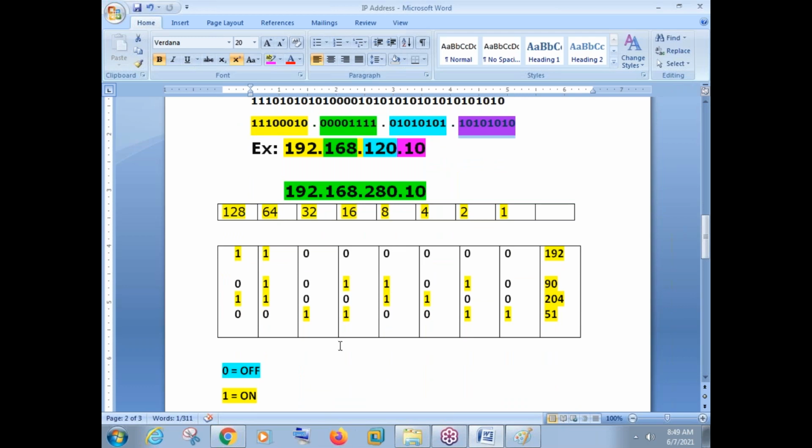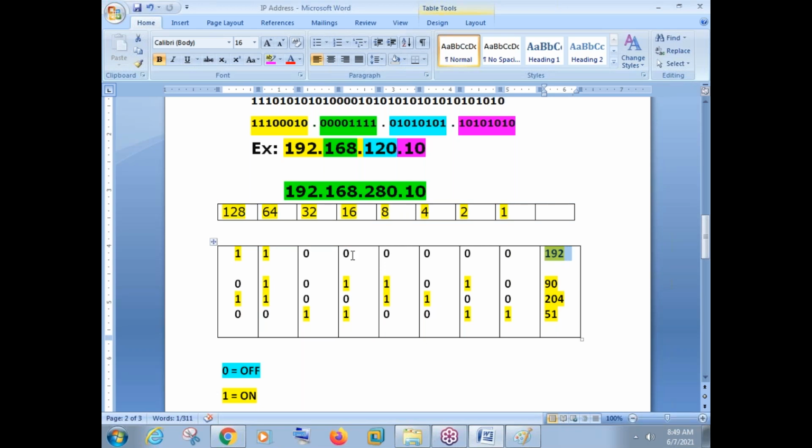Okay. Now, whenever you see a bit value as 0, that is your off bit. And whenever you see a bit value as 1, that is your on bit. That is the only calculation we need to understand. 0 means off, 1 means on. So in our first example, how many bits have we taken? We have taken 8 bits, right? So this bit is on. What is this bit value? 128. This bit is on. This bit value is 64. So 128 plus 64, it will be 192.